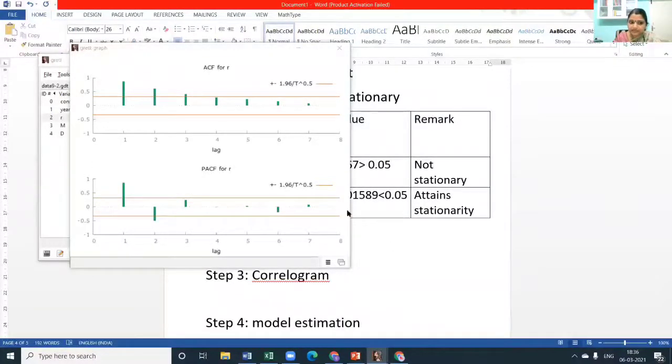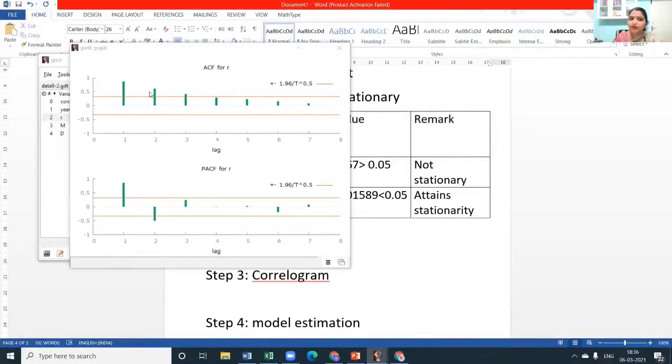Refer to the PACF graph. There are 2 significant spikes, then not very significant. Still it is not declining. It is not exponentially decaying. It is just some spikes, and after some time again there is a significant spike. There is no pattern, right? This is where we are sure there is an AR factor in it.